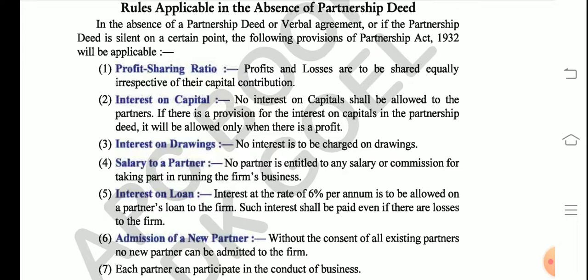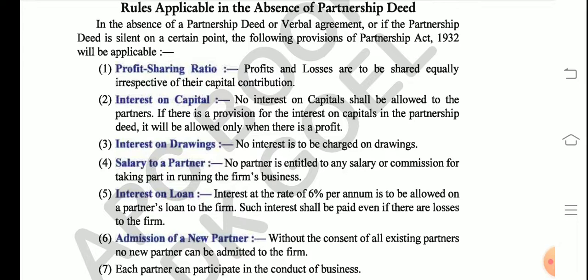Then the fourth point says salary to a partner. If the partnership deed is silent about giving any salary or commission to the partners, they may not actually get salary or commission. So if it is not mentioned in the partnership deed, they may not get it.